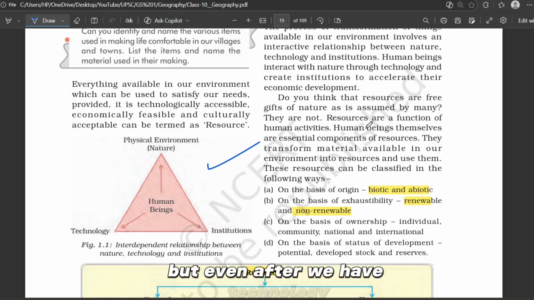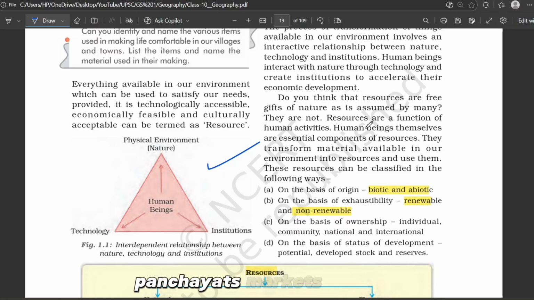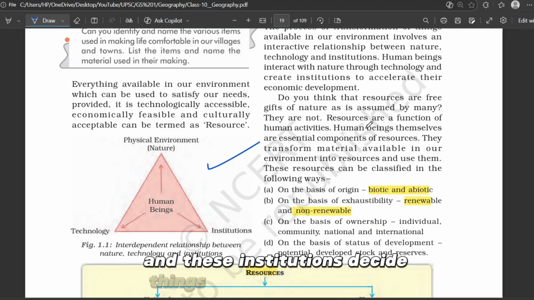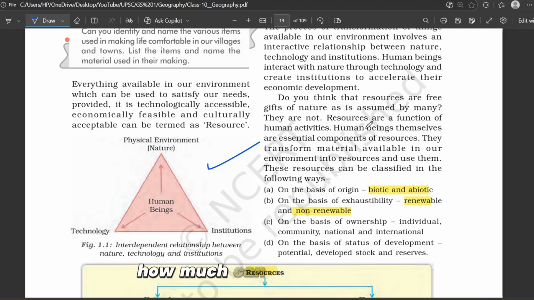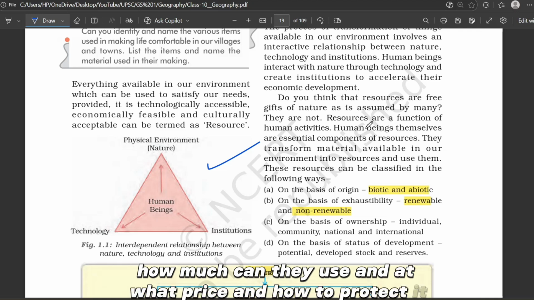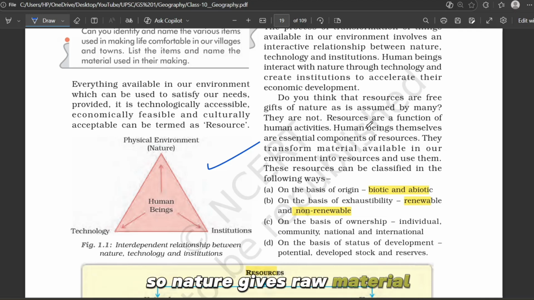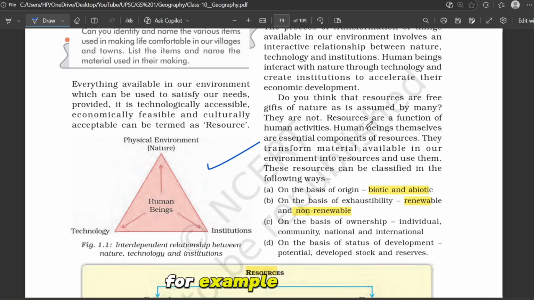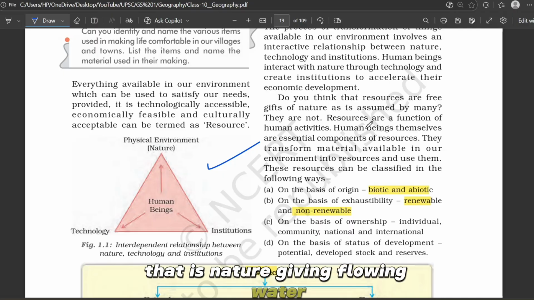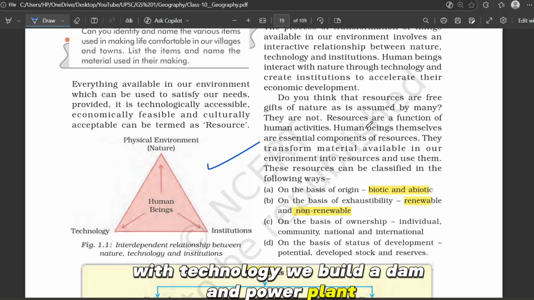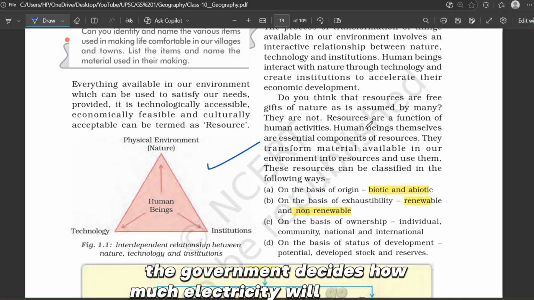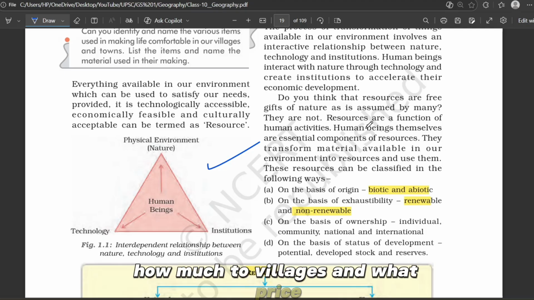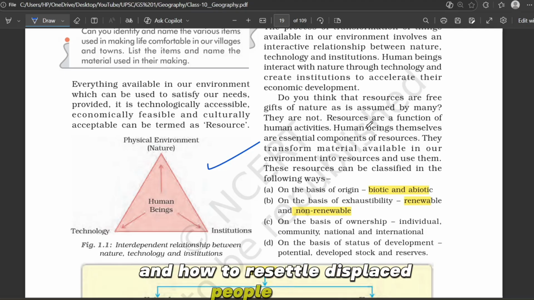But even after we have technology, we also need proper institutions. Institution simply means a system made by humans, like government departments, laws, panchayats, markets, companies, cooperatives. These institutions decide things like who will use the resources, how much they can use, at what price, and how to protect it. So nature gives raw material, technology converts it, and institutions manage it. For example, take a river. That is nature giving flowing water. With technology we build a dam and power plant. With institutions, the government decides how much electricity will go to cities, how much to villages, at what price, and how to resettle displaced people, etc.